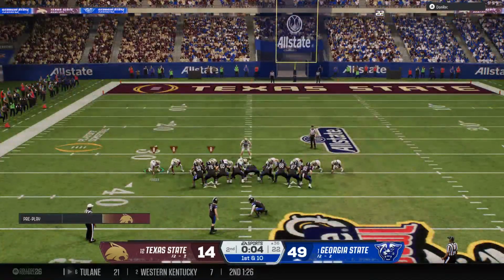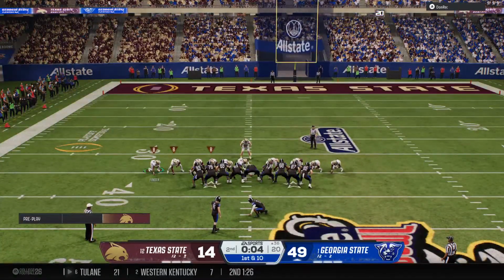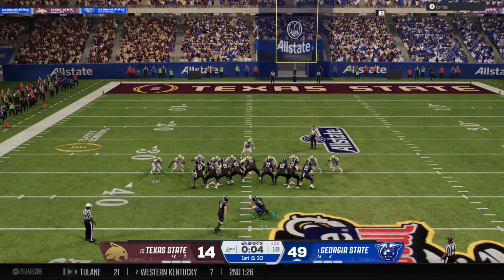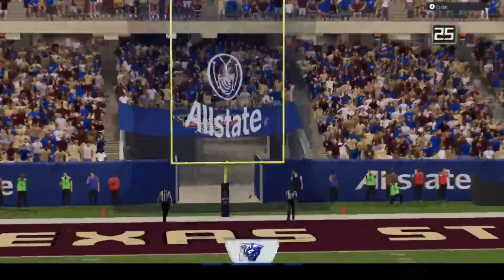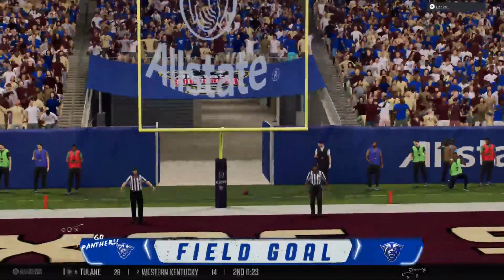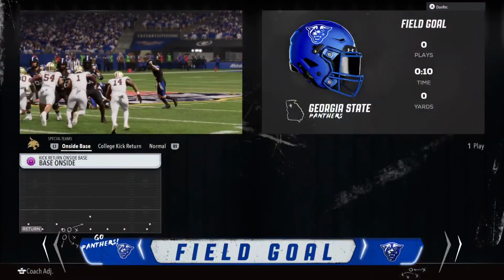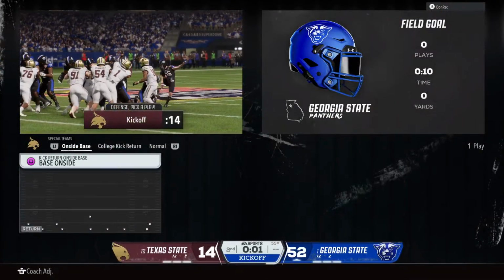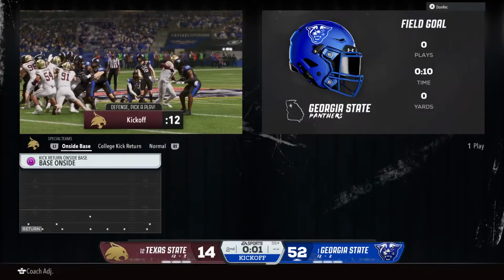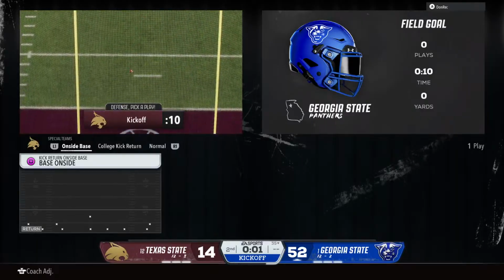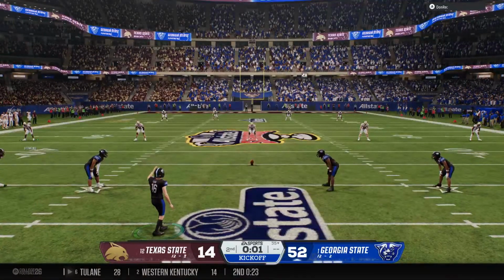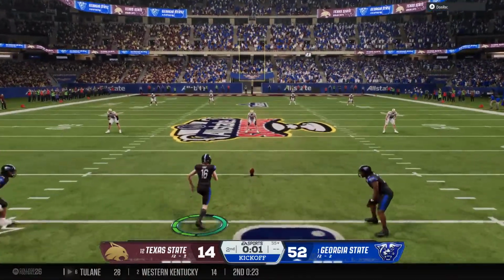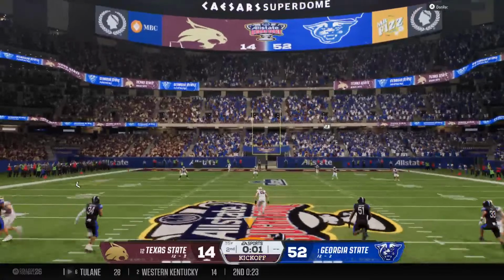So on first down, the field goal unit will come out there trying to get 3 points before the half. Oh, and he knocks it right through. And they add to their lead. Boy, this guy has such a strong leg. No problem. Up into the net from 50 plus. So here's the kickoff now. Offense settling for 3, tacking on a little bit of momentum before the halftime break.